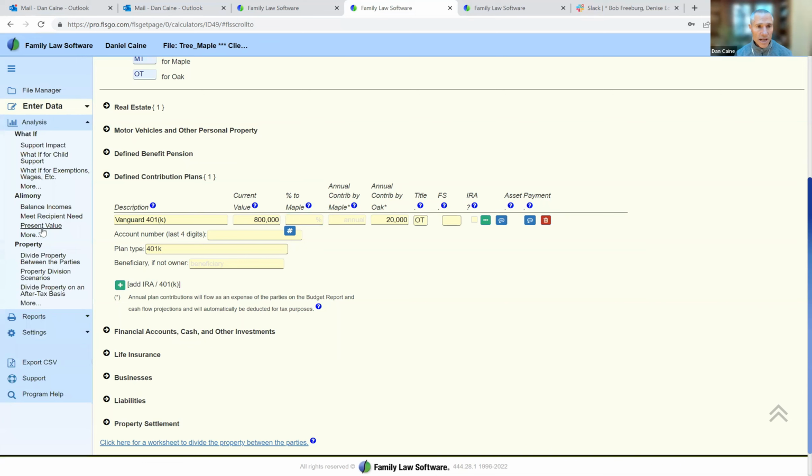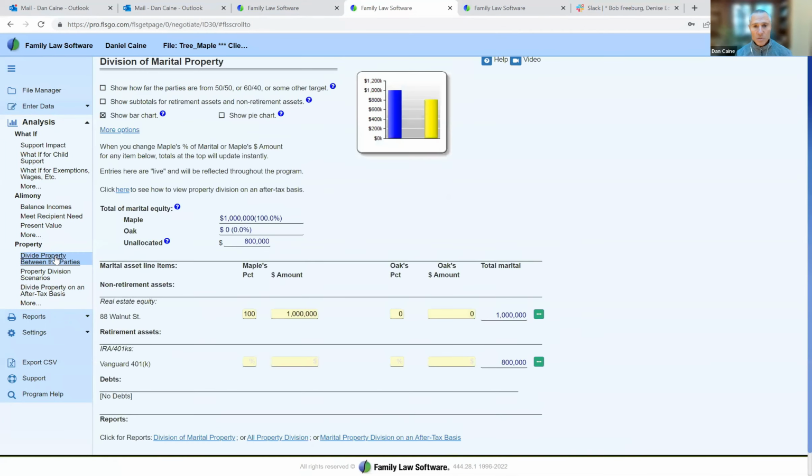Okay, let's go back to our analysis, and let's divide the property between the parties. Now Oak is really keen on keeping that 401k. We're going to give Oak 100% of the 401k. And we see that we're not quite at 50-50.